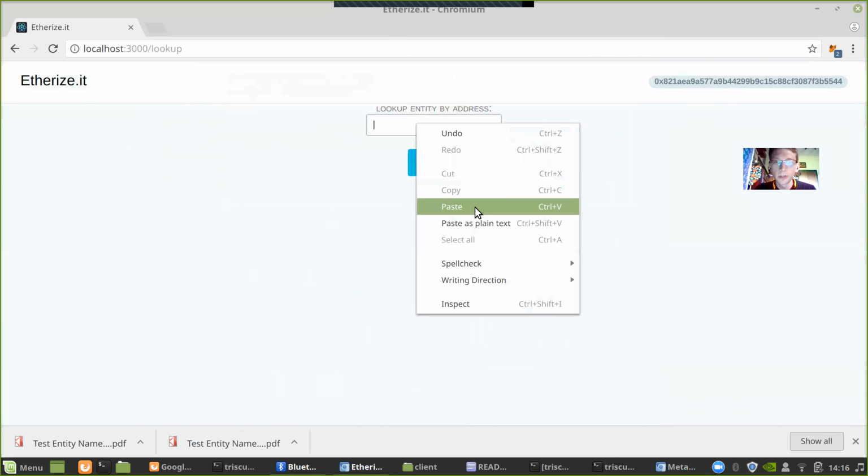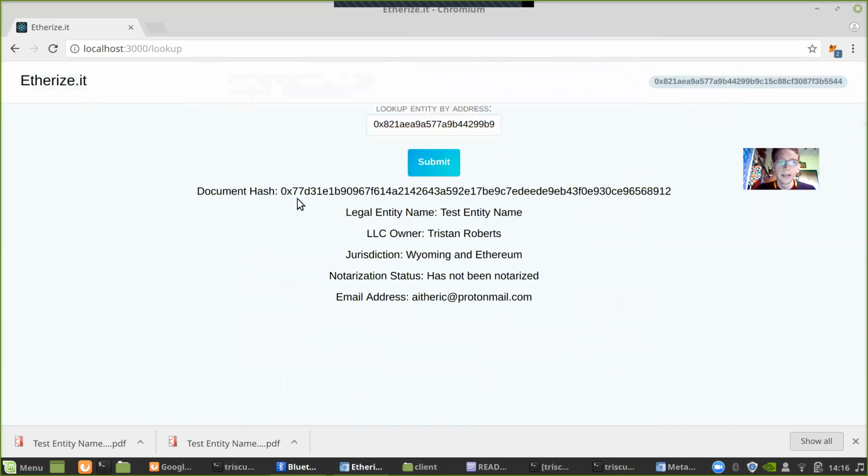So now we can go back to the first page, look up a link, and we type in the address that we just registered. And it tells us, here is the hash of the constitution, the owner, which jurisdiction it's incorporated in.